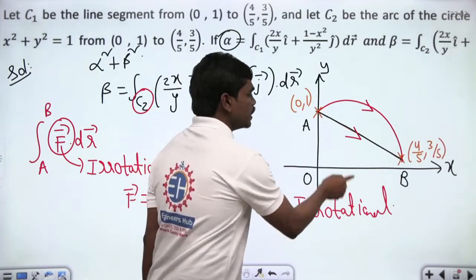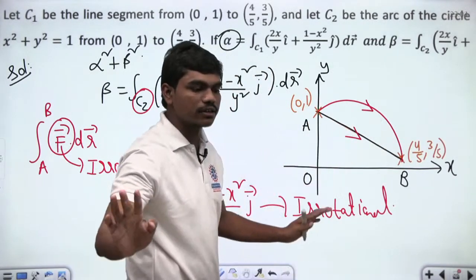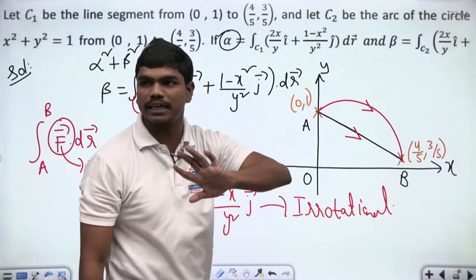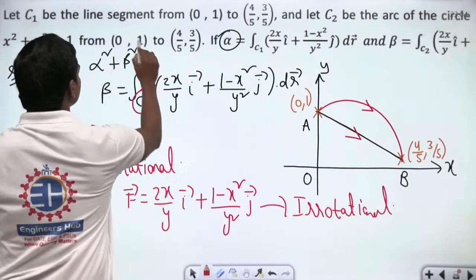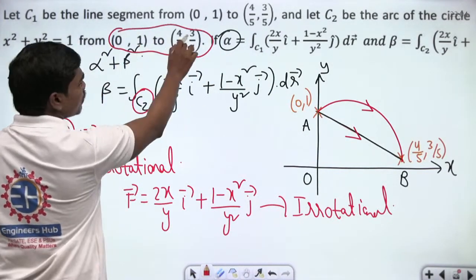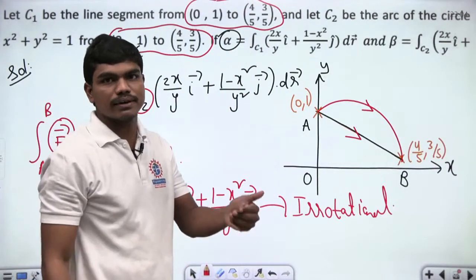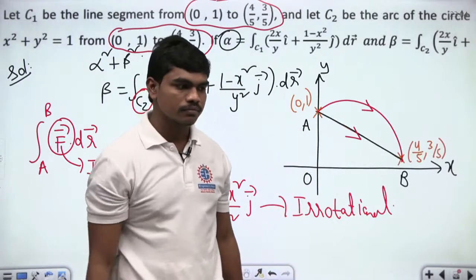Look carefully. It's not forming a cycle. Both are directed towards the same direction. So first thing, you can't apply Green's theorem to get this value of alpha square plus beta square. Is that clear? Because you are not closing the loop. Both the curves are going from 0 comma 1 to 4 by 5 comma 3 by 5. This is also going from 0 comma 1 to 4 by 5 comma 3 by 5. So they are not forming a closed loop, so you can't apply Green's theorem. Is that clear?